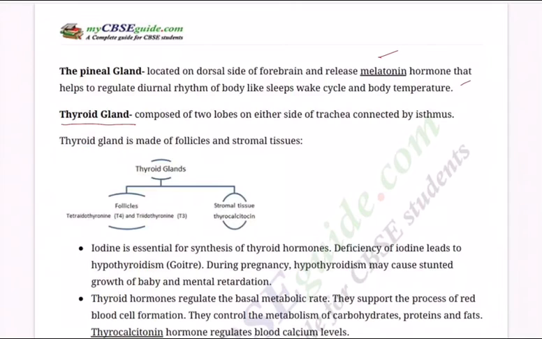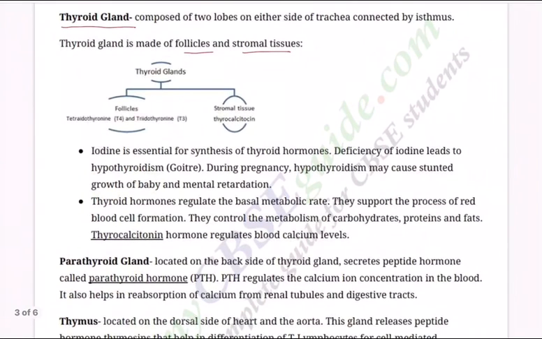Next, we come to another important one, thyroid gland, which is present in the neck. It is composed of two lobes on either side of trachea connected by isthmus. Thyroid gland is made of follicles and stromal tissues. So, the follicle tissues secrete very, very important hormones called T4 and T3. And the stromal tissue secretes thyrocalcitonin, again very, very important. Iodine is essential for synthesis of thyroid hormones. That's why doctors advise iodized salt. Deficiency of iodine leads to goiter.